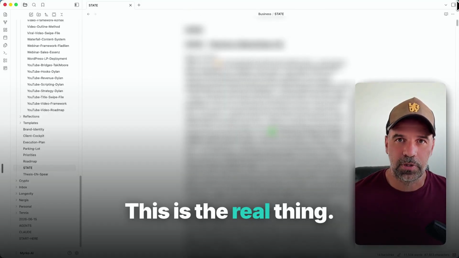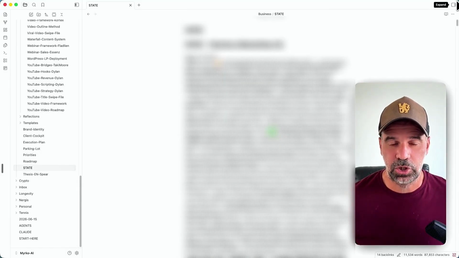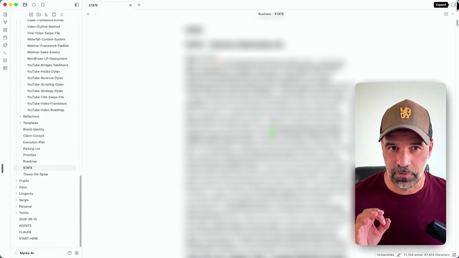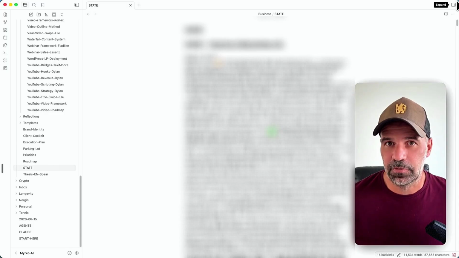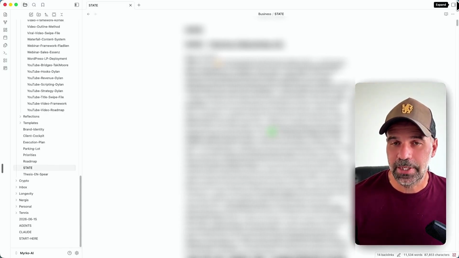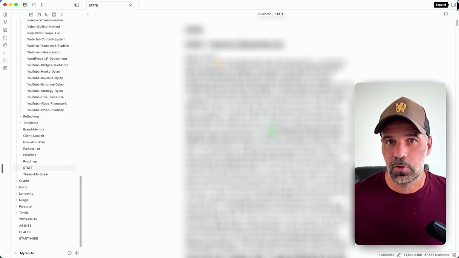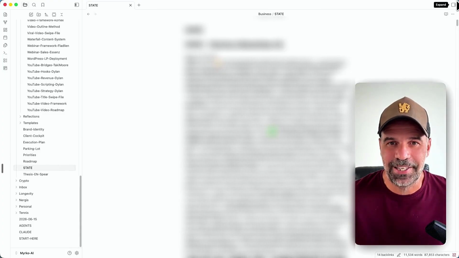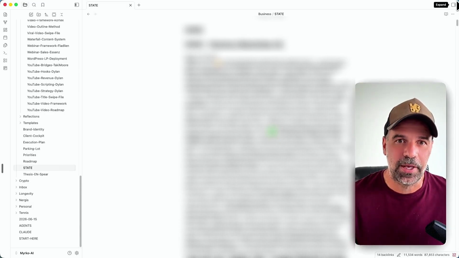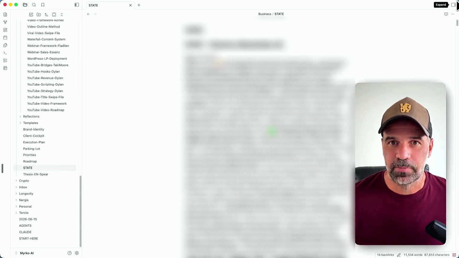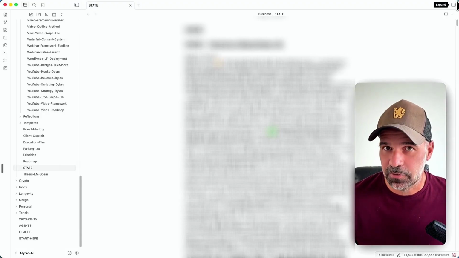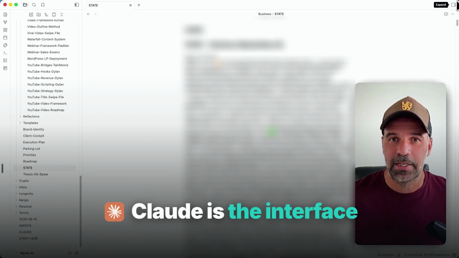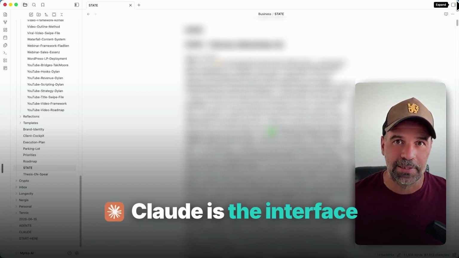One thing that is important to know is that I don't actually read this file myself, because that's basically the file for Claude. And Claude will read it and update it all the time. So that's why it also looks quite like a text block. It's not easy on the eyes, right? So Claude will read this himself and is the interface, giving me what is in there and updating it constantly.